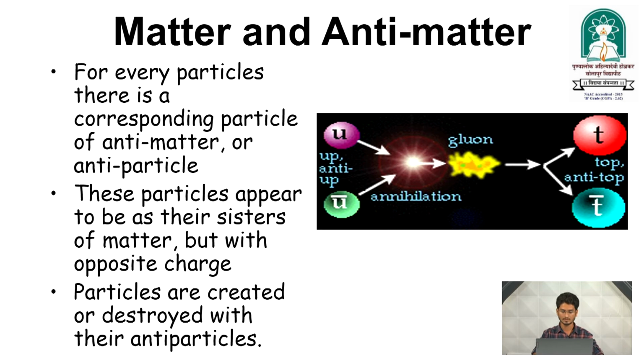Here in this image we can see up and anti-up. So, when an up quark comes and an anti-up quark comes, the annihilation process occurs and a gluon is formed. When an up quark and an anti-up quark meet, the gluon is formed, the pair. The gluon is formed, and after that it is converted into other fundamental quarks. Okay. So, here the top quark and anti-top quark.